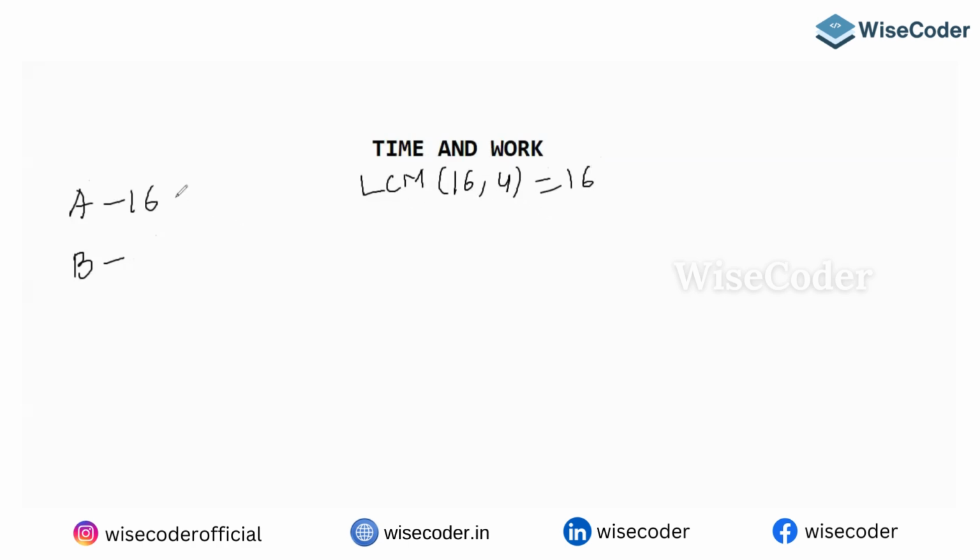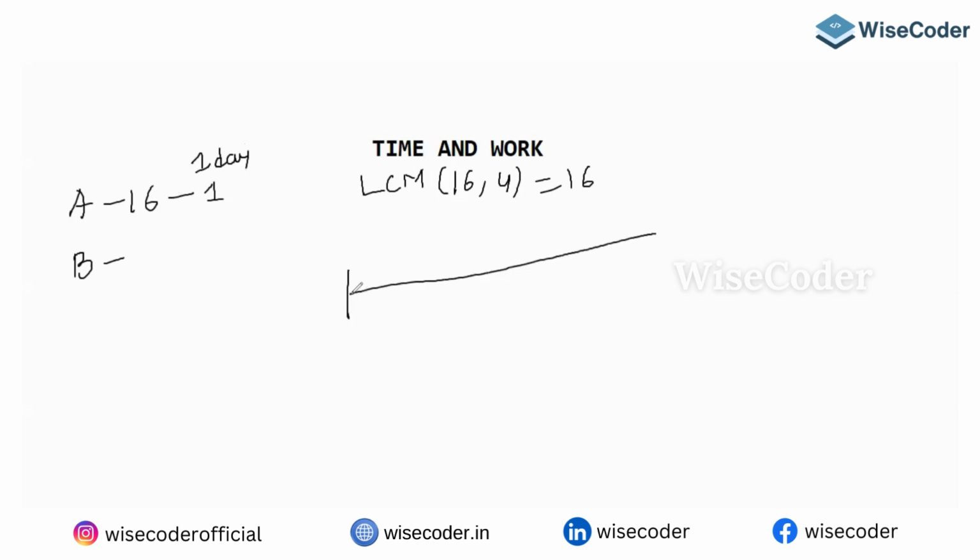So in one day, A will eat how many chocolates? One chocolate, obviously. B will eat how many chocolates? I don't know. But you need to understand one point.